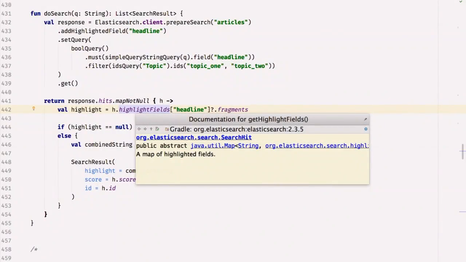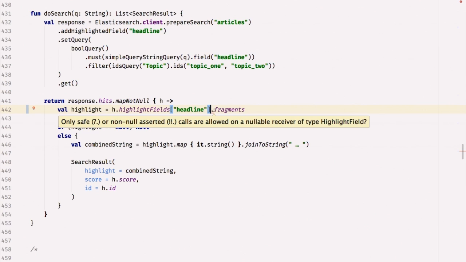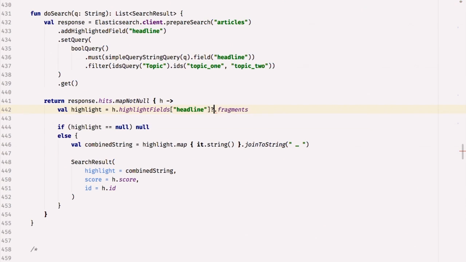And I call highlightFields. highlightFields is actually returning a Java util Map. But then I call get headline, using the square bracket syntax to get headline. Because it's a get on a map, that might return null, so I'm using this safe call operator. That's saying if this thing is null, then just return null. Otherwise, call getFragments on it. And in fact, I have to do that, because if I don't, I get the same error message we had earlier, which is that only safe calls are allowed on a nullable thing, because it knows that the map get is nullable.